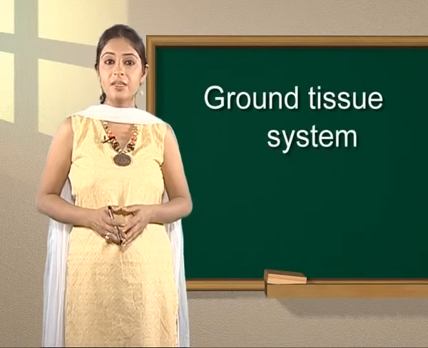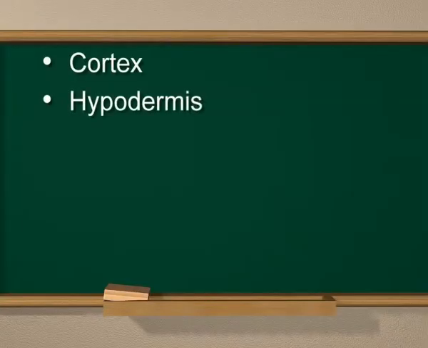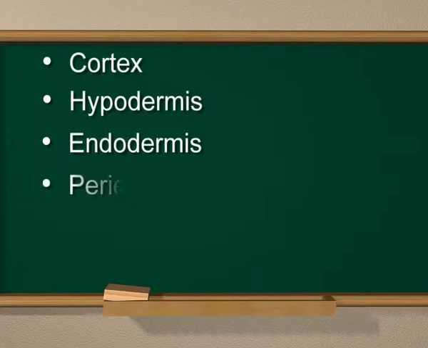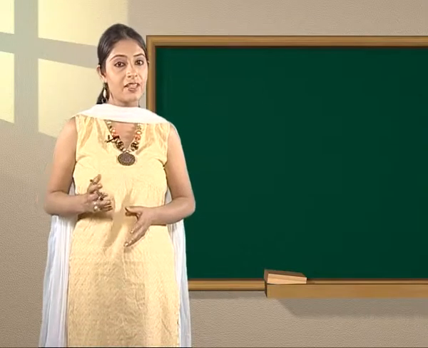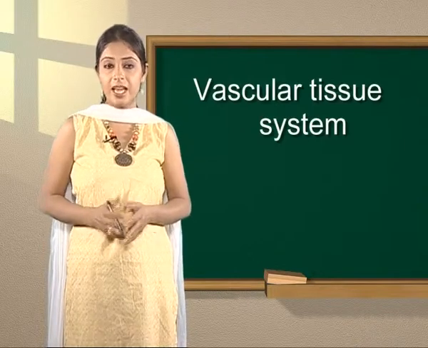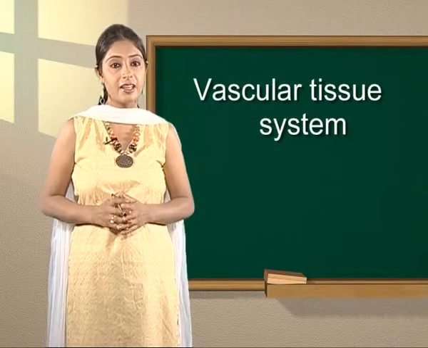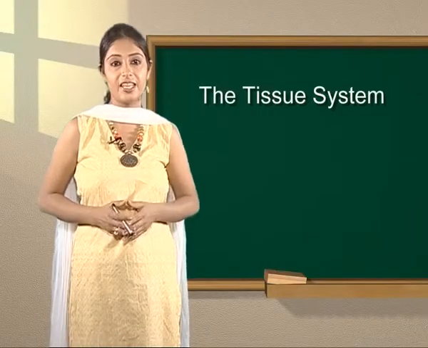Ground tissue system consists of different regions. These are cortex, hypodermis, endodermis, pericycle, medullary rays and pith. The vascular tissue system is a derivative of procambium. It is represented by the conducting tissues known as xylem and phloem. So students, enough for today.